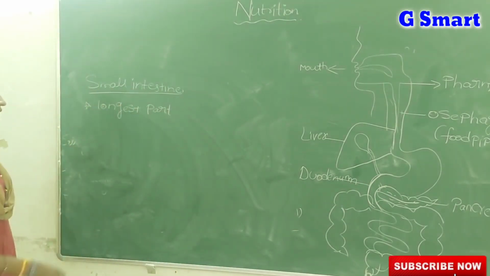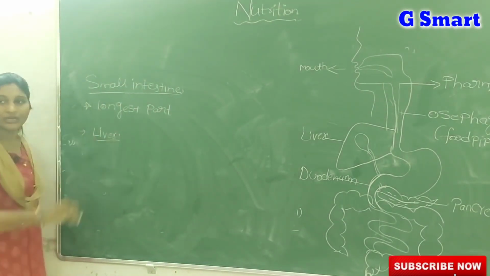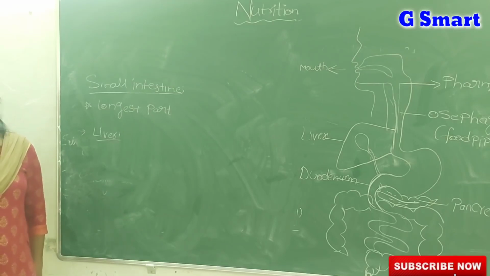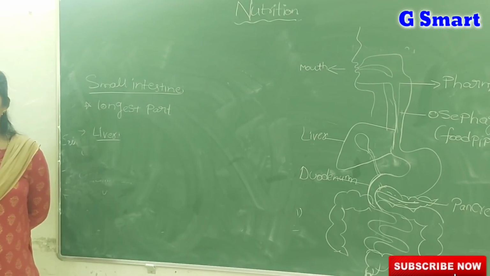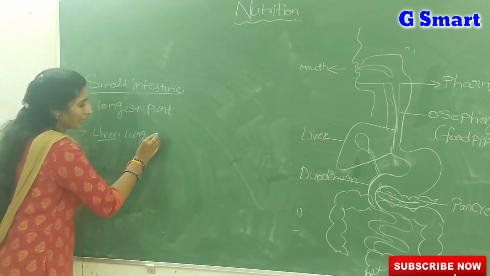So now we will talk first about the liver. The liver is the largest gland in the human body. What is the largest organ in your body? Skin. Skin covers your whole body. But what is the largest gland in your body? Liver. Liver is the largest gland.